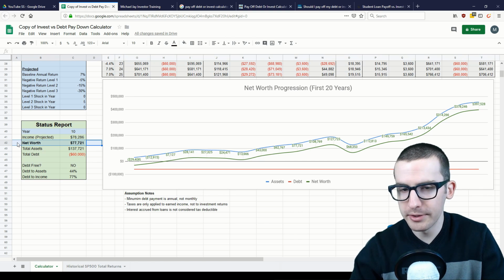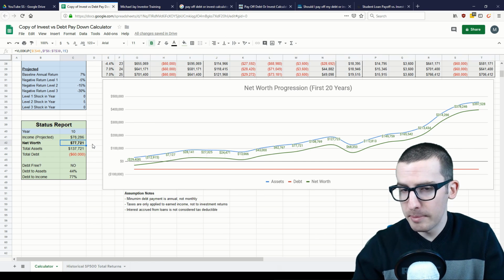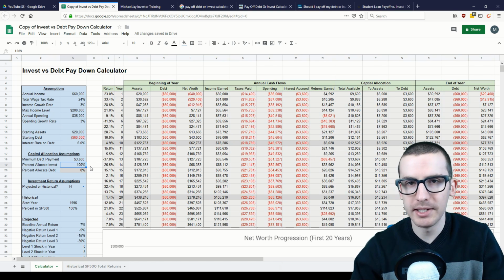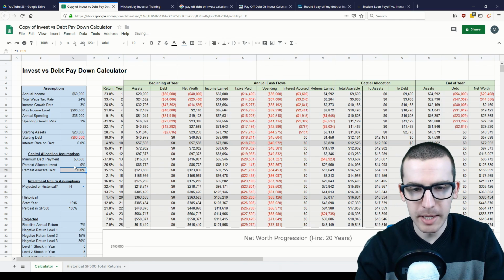For comparisons to other scenarios, I'm going to look at the ending net worth at year 10. In this scenario, based on historical projections, we're looking at a net worth of roughly $78,000. This was achieved by investing all excess capital beyond the minimum debt payments. Now, what happens instead if we decide to allocate all excess capital to paying down debts?